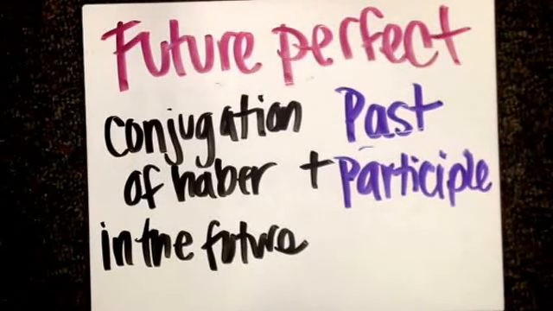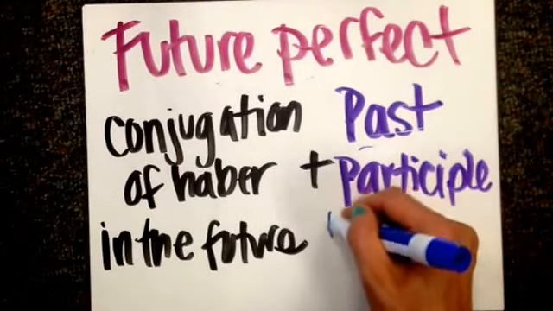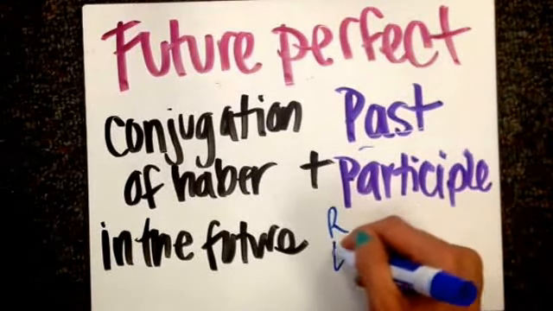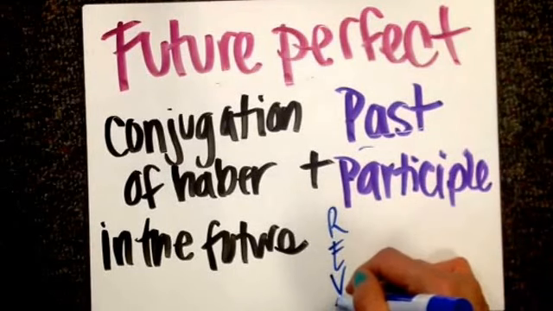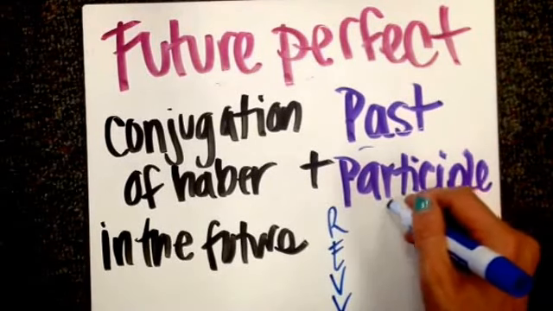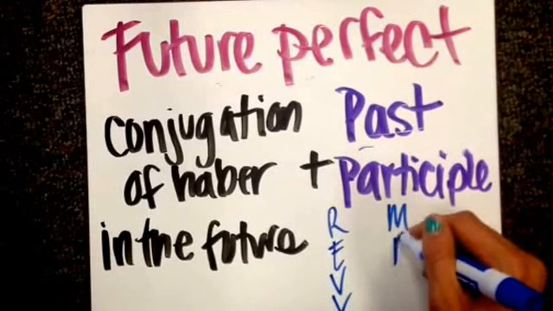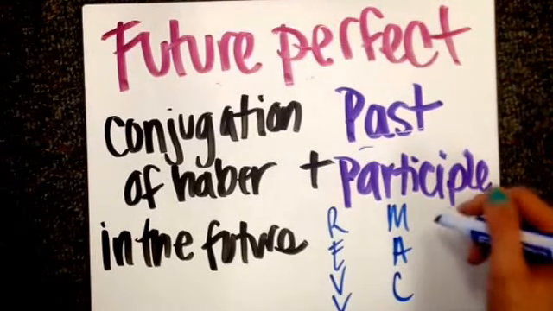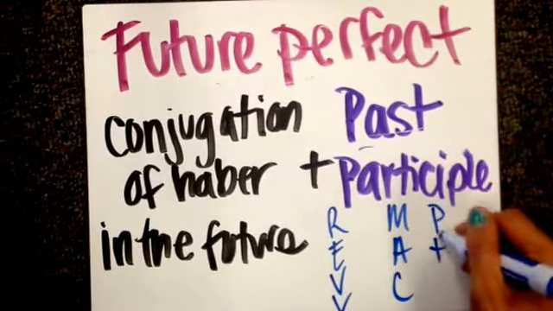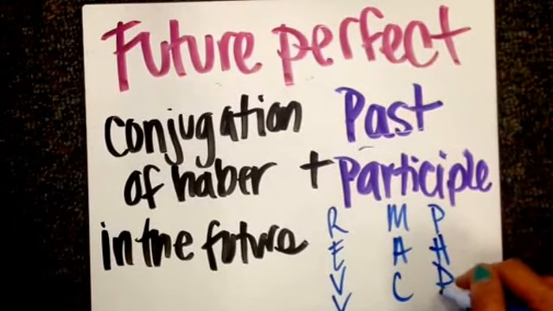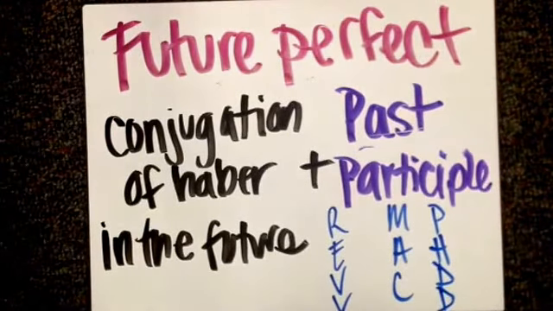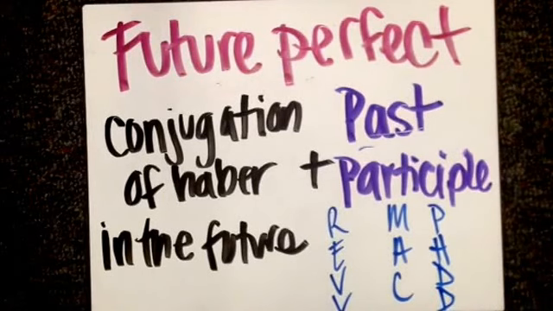So just to recap, the future perfect is created by making a conjugation of haber in the future tense plus the past participle. And hopefully this goes without saying, but you need to know your irregulars of the past participle. And just to recap, R is for roto, E is escrito, vuelto, visto, muerto, abierto, cubierto, puesto, hecho, devuelto, and dicho. Don't forget them. They're going to keep coming up. They're hard to remember, but you just have to memorize them.